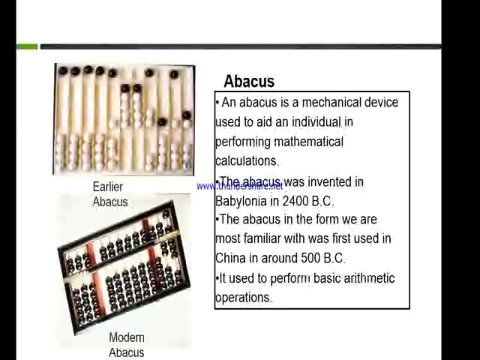As you can see on the screen, it is made up of wires and beads. These wires and beads could be moved from one string to another to perform addition and subtraction. Students, till date the abacus is being learned and is being taught as a basic framework for doing calculations.